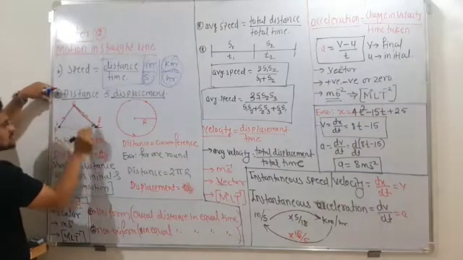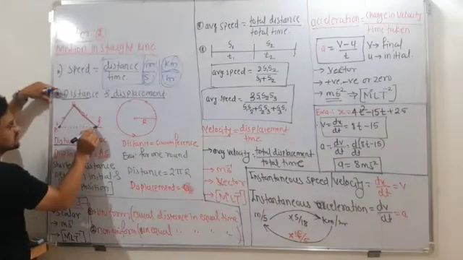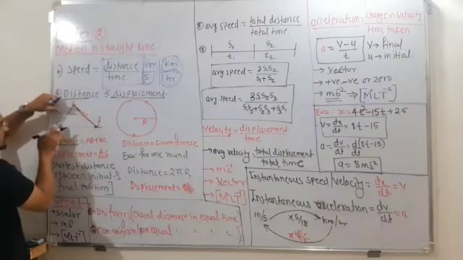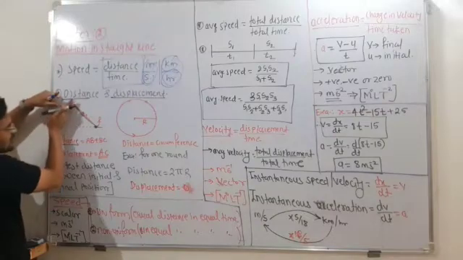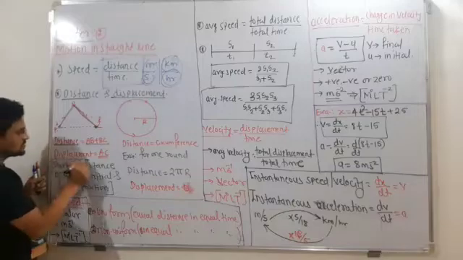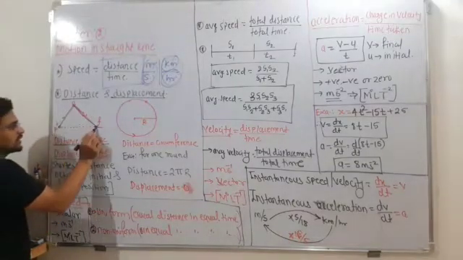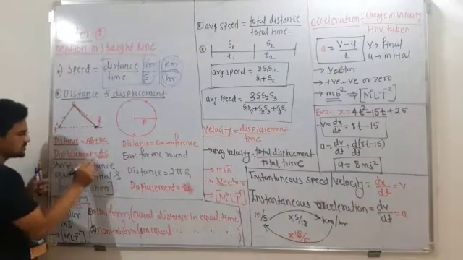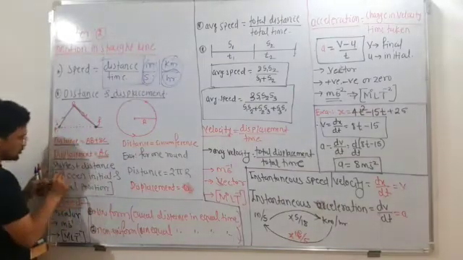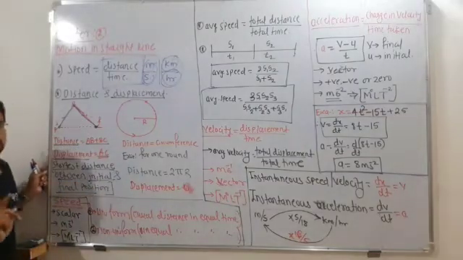Distance is AB plus BC, the actual path length the object has traveled. Displacement is A to C, the shortest distance between the initial point and the final point.